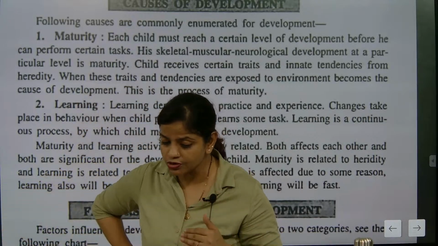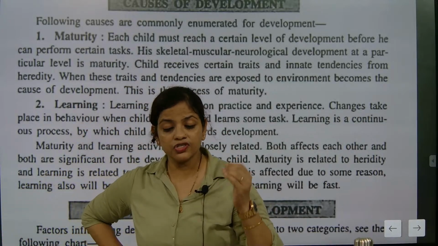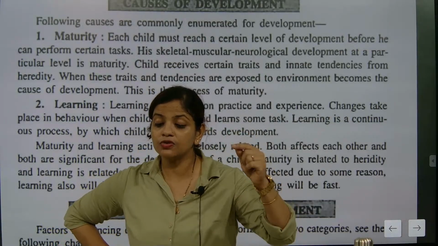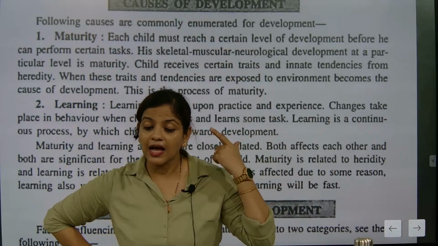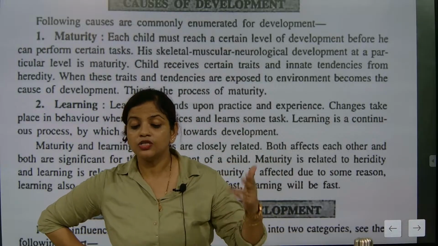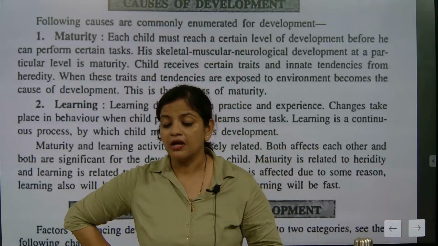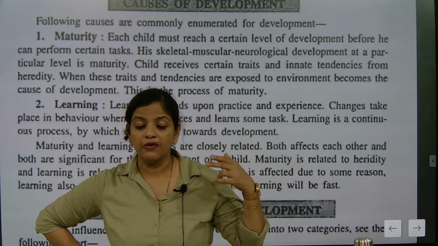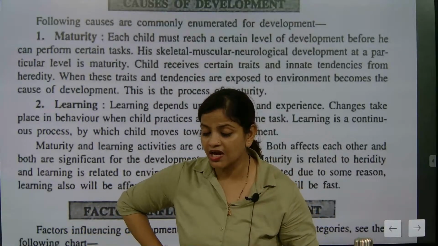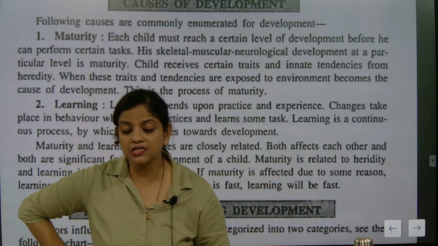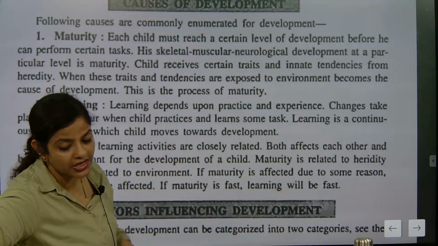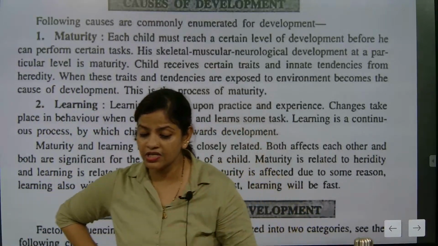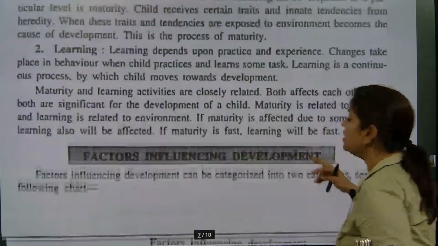Now the most important thing that happens is that the child understands that I have to be humble. That is a type of maturity, and this maturity came by learning. If they had not learned how to behave, they might not have shown this maturity when handling a small child or bigger people. So this is one of the most important points. Maturity and learning are wound up together, and they go totally with each other. I hope everybody has understood this one. Now,